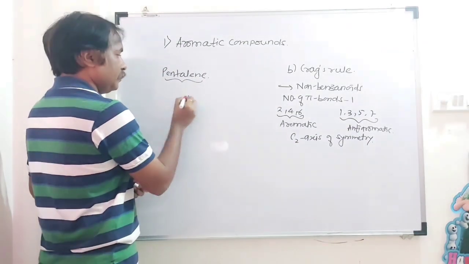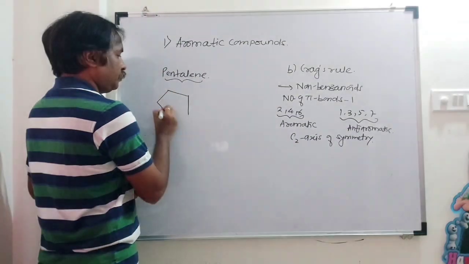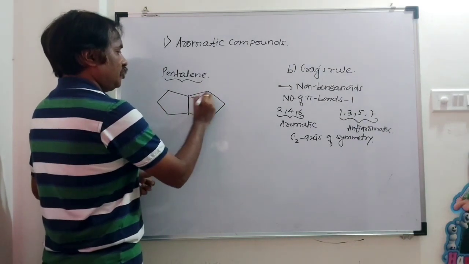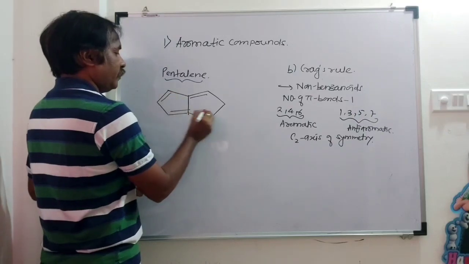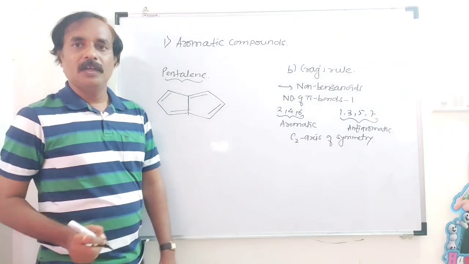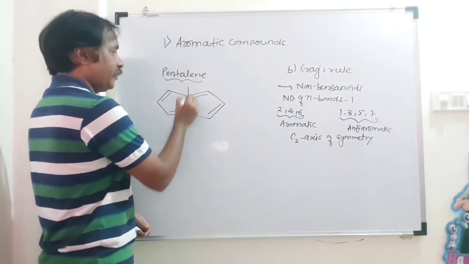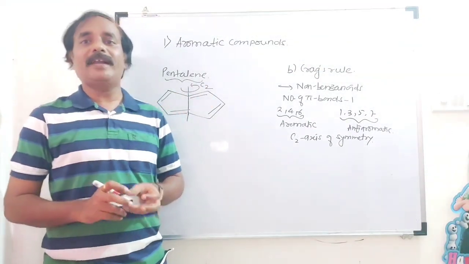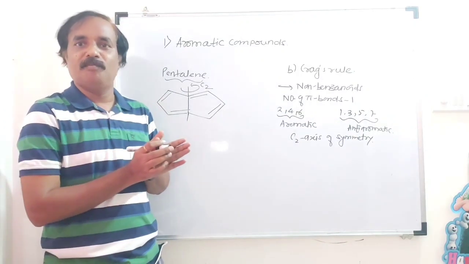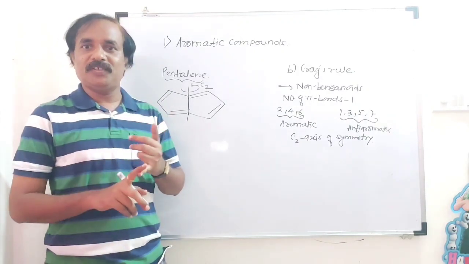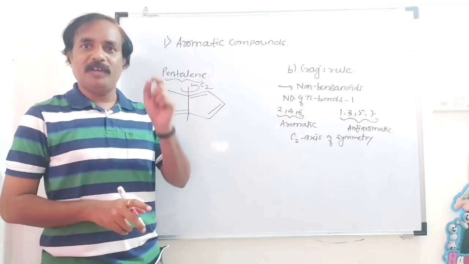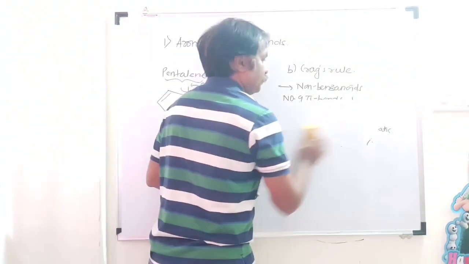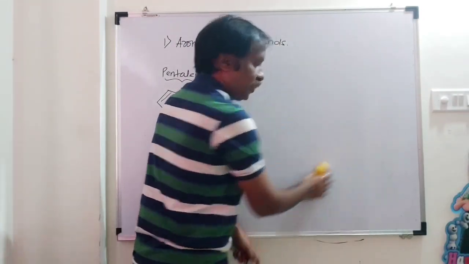That we have already seen. This is the structure of pentalene. Here there is a C2 axis of symmetry, and there is a complete resonance in this compound. This is the condition for what? Aromaticity and anti-aromaticity. There should be complete resonance. See here how this resonance effect takes place, and the delocalization of electrons.